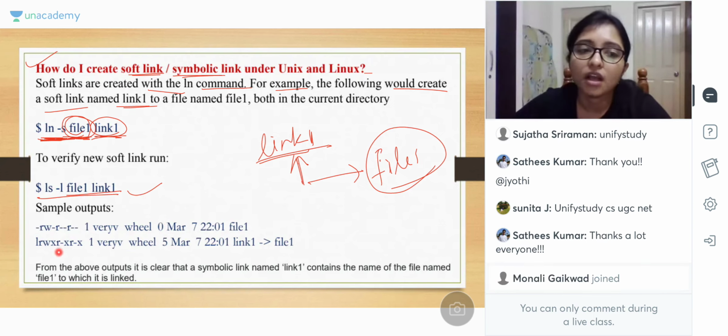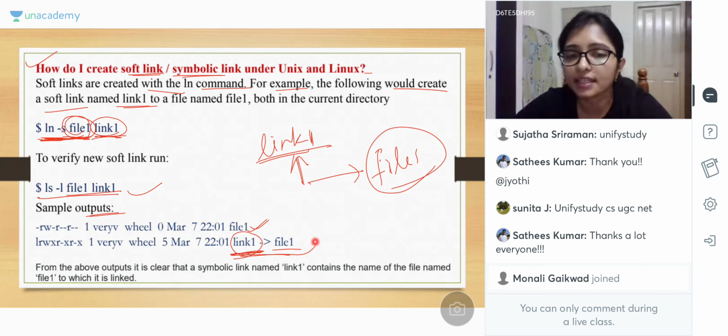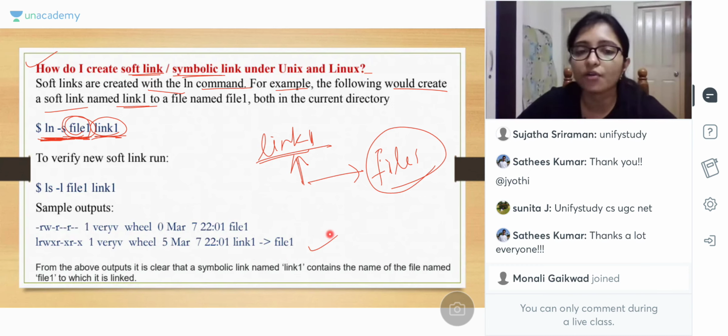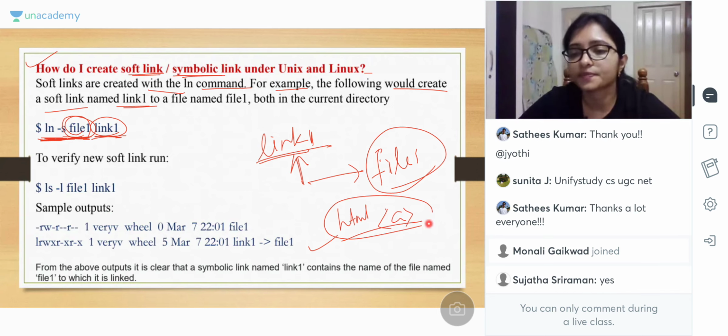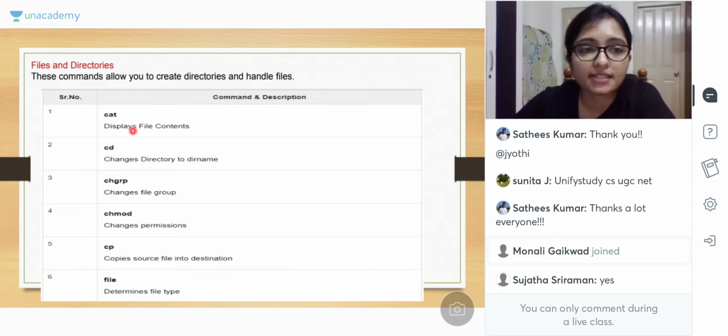Okay. And see the output, how the output is showing. First you are creating file1. After that you are linking file1 with link1. So link1 is linked with file1. Got it? That is what a soft link is, and it is exactly like the HTML anchor tag. You can relate it with the HTML anchor tag. Same. Yes. So yesterday we discussed some commands.